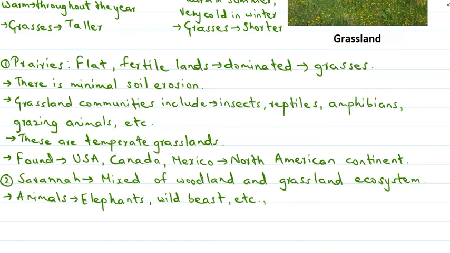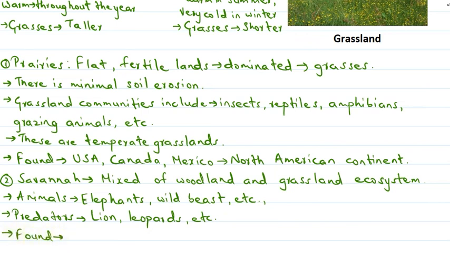Predators like lions, leopards, cheetahs and wild dogs are also very common in this grassland.